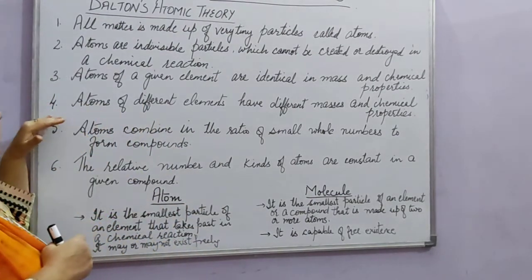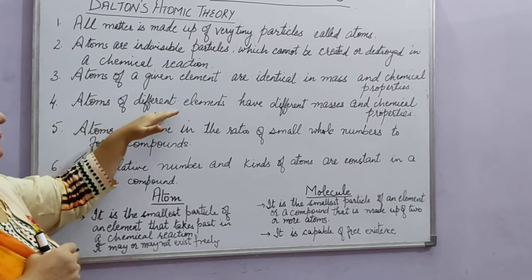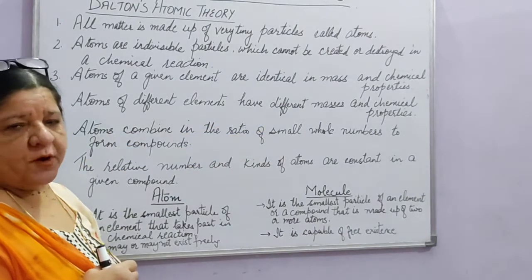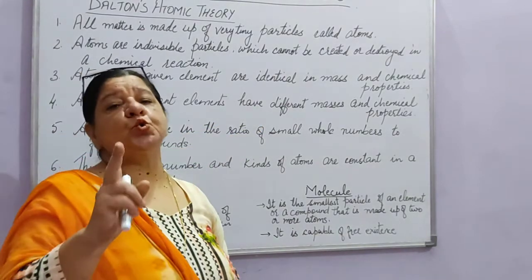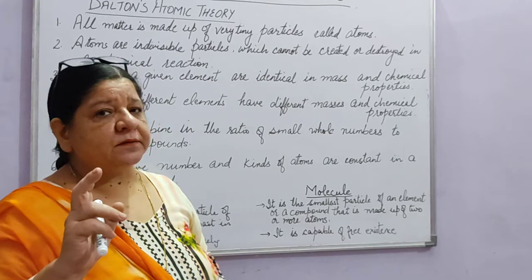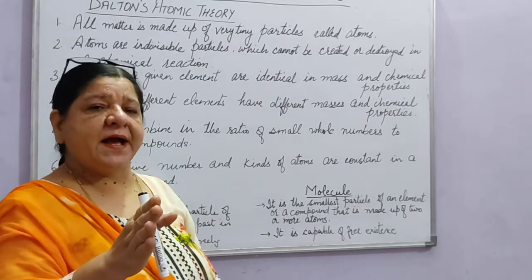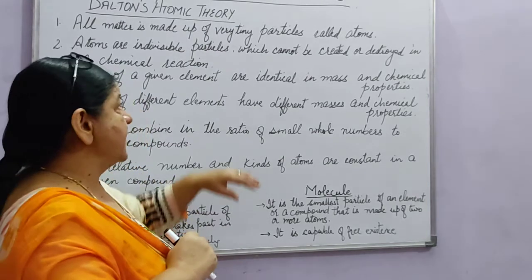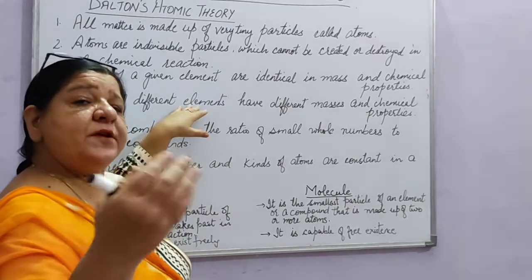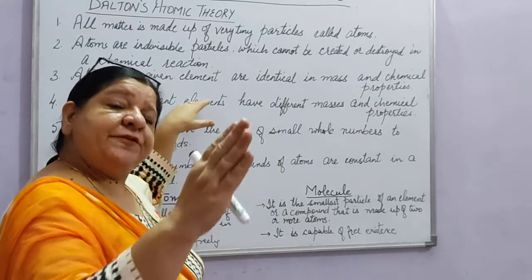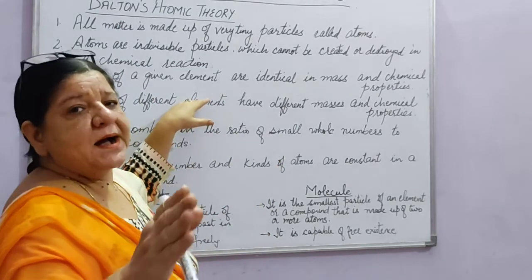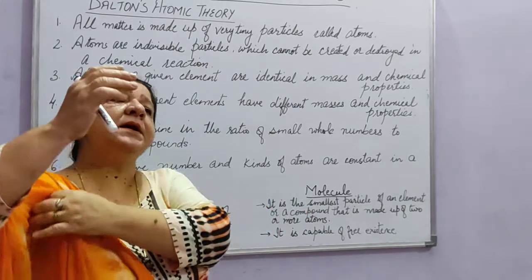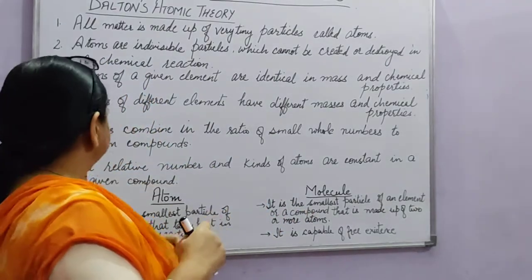Then the fourth point is atoms of different elements have different masses and chemical properties. He said no two elements will have the same kind of atoms with the same atomic number or mass. All the different elements will have different atomic mass and different chemical properties. They will not have the same atomic mass.